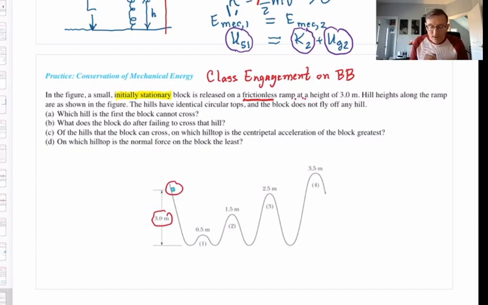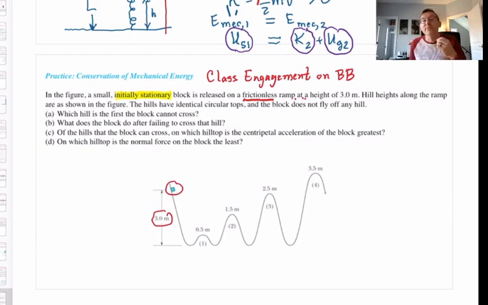C. Of the hills that the block can cross, on which hilltop is the centripetal acceleration of the block greatest? And D, of the hills that the block can cross, on which hilltop is the normal force on the block the least? Is it the smallest normal force on the block?